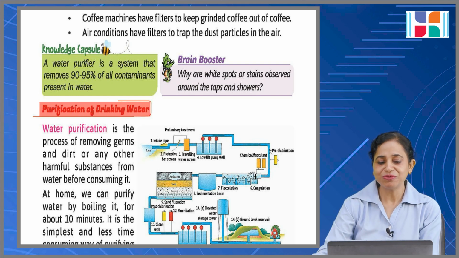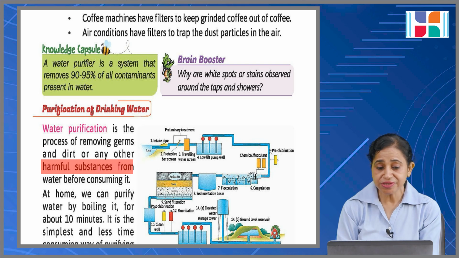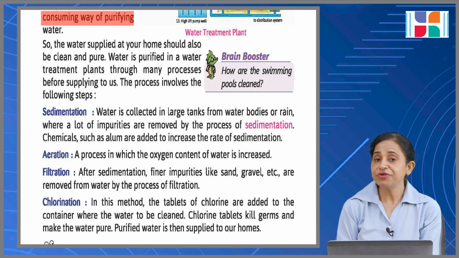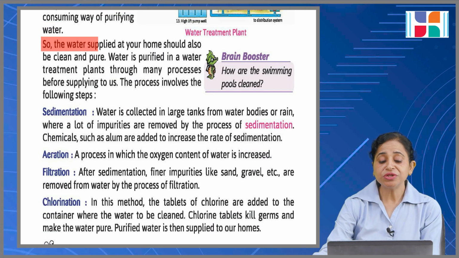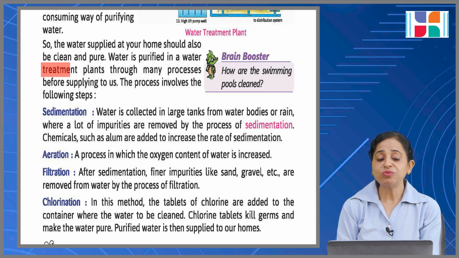Purification of drinking water. Water purification is the process of removing germs and dirt or any other harmful substances from water before consuming it. At home, we can purify water by boiling it for about 10 minutes. It is the simplest and least time consuming way of purifying water. So, the water supplied at your home should also be clean and pure. Water is purified in water treatment plants through many processes before being supplied to us.